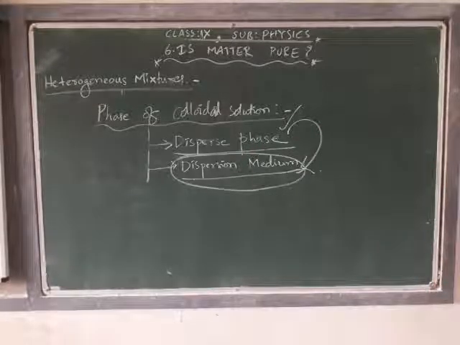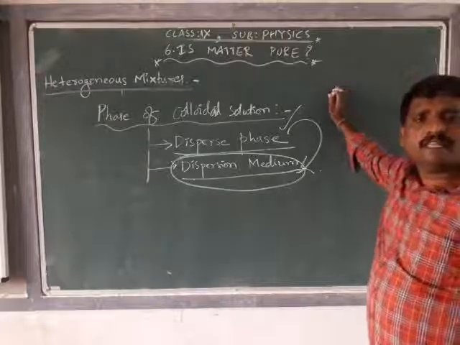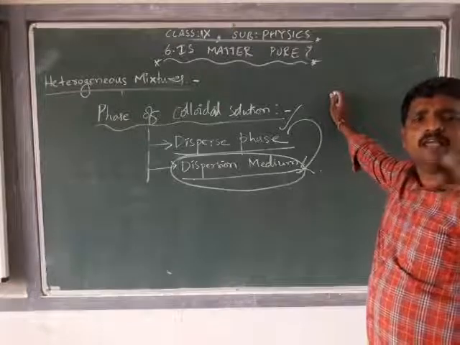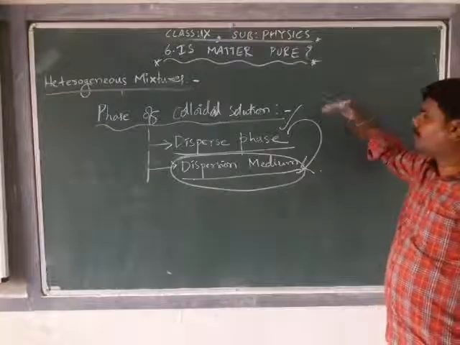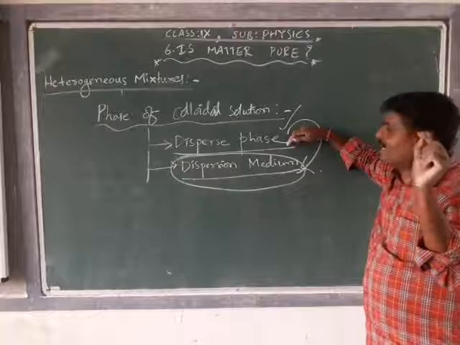Disperse phase is the substance that is present in a small quantity and consists of the particles of colloidals, the small particles.